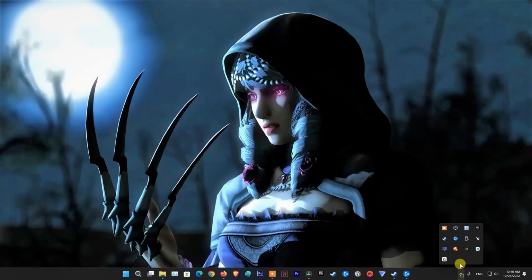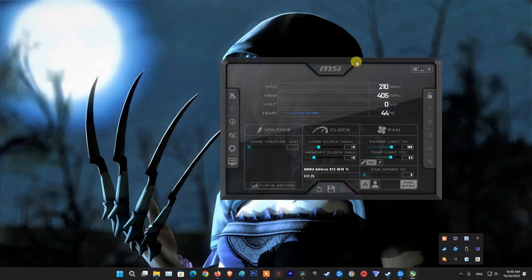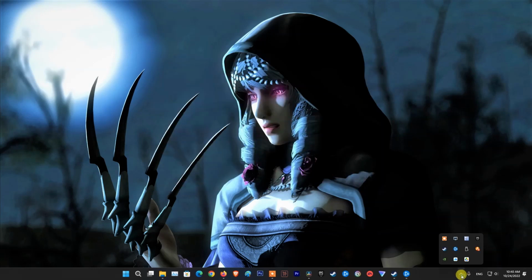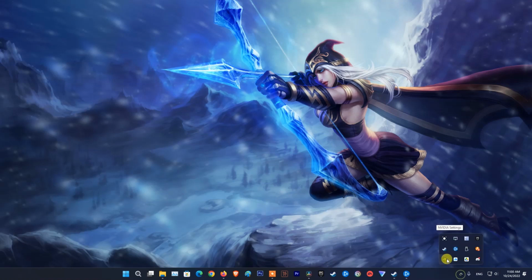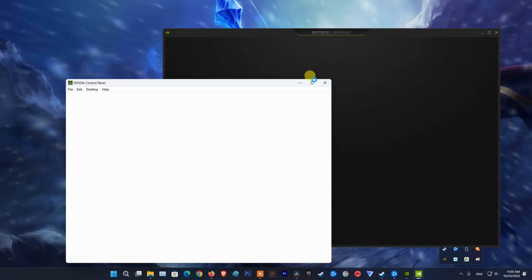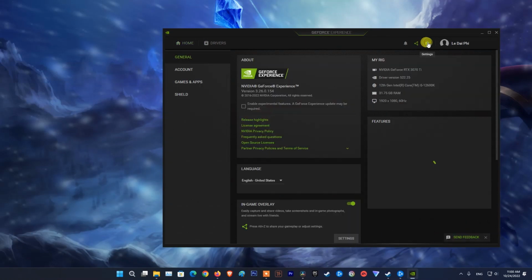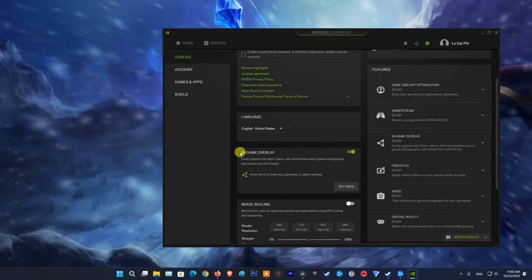Next, if you are overclocking CPU, RAM or GPU, then stop it. Overclocking may make your system unstable, which is one of the common causes of this problem. If the problem is still not resolved, try disable all apps with overlays. To do that on NVIDIA GeForce Experience, go to Settings, then you will see in-game overlay, just disable it.